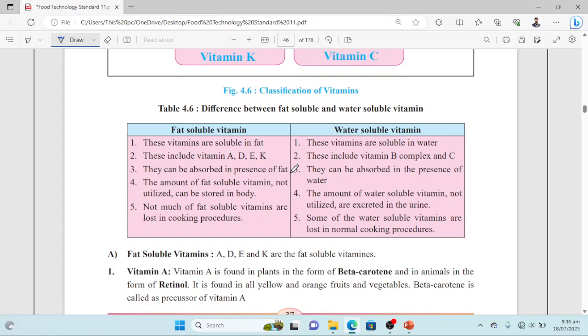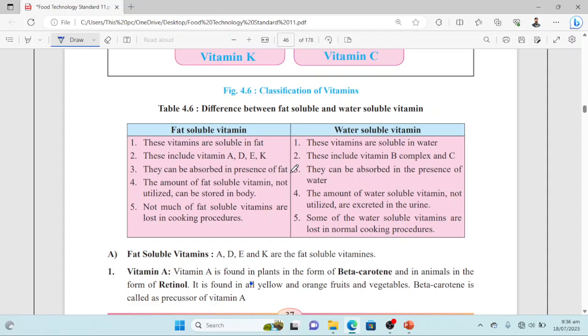So in the vitamin categories, although all the vitamins are very important, mostly due to these conditions, water soluble vitamins are more important. We should take the sources of water soluble vitamins in the body seriously. So these are the conditions that make them more critical as compared to fat soluble vitamins.